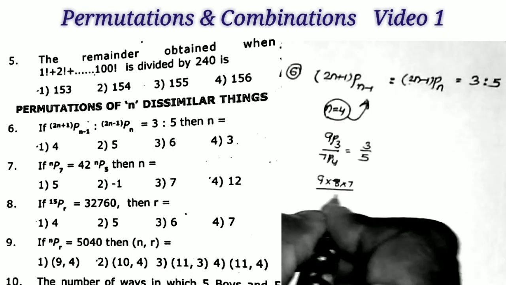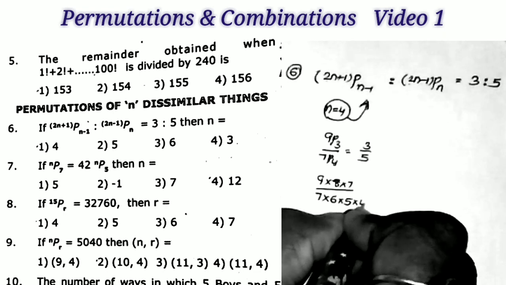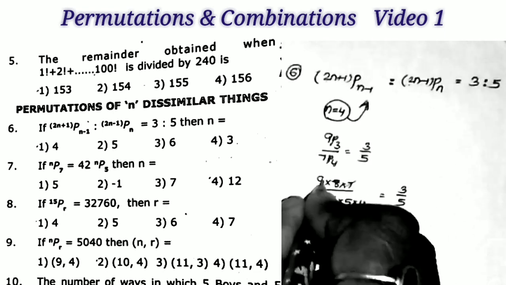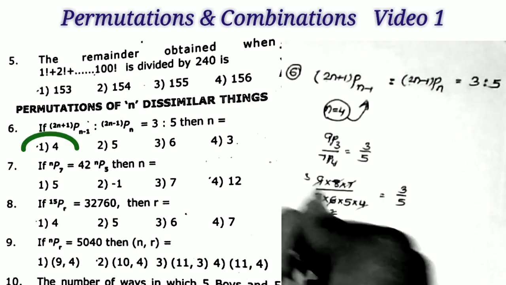Here 4 means we have to take 4 values. 7 into 6 into 5 into 4, and this is equal to 3 by 5. Now see here, 7 and 7 get cancelled. 3 3s are 9, 3 2s are 6, 4 2s are 8. What is the answer? 3 by 5.